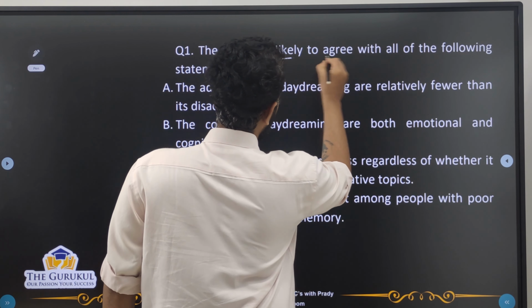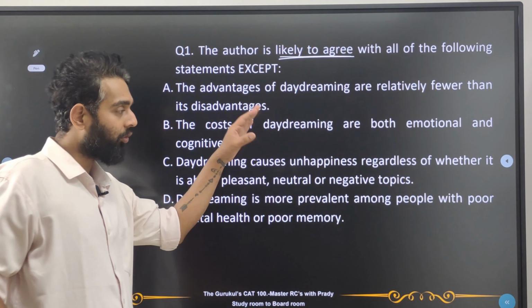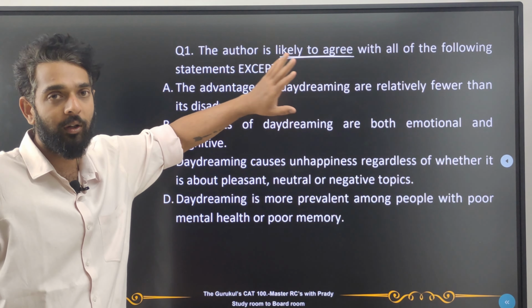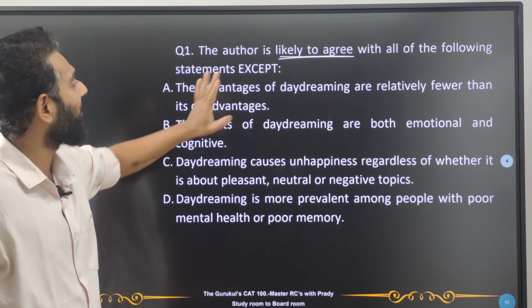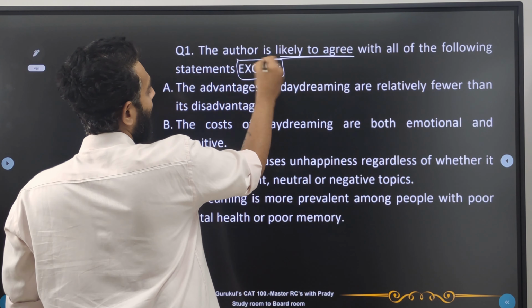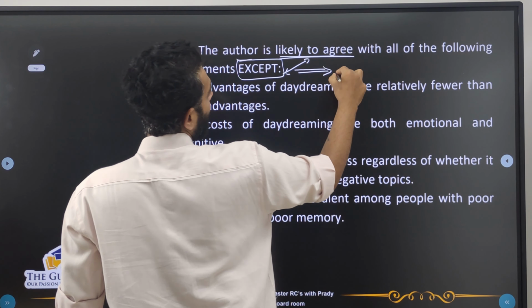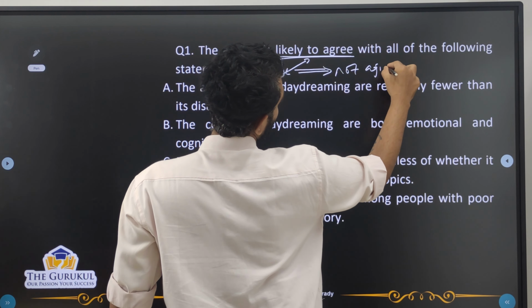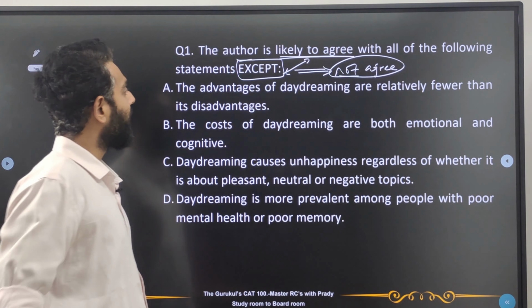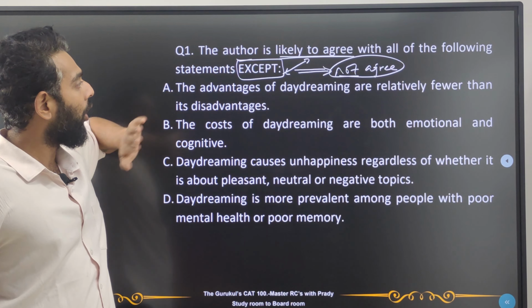Okay guys, so to agree, likely to agree, that means which of these things should be in the passage or something related to what he has said in the passage. All the following statements except. Now this except means what? Here it says likely to agree, here it says except. That means what? Not agree. Okay, so which of the following is the author not going to agree with?